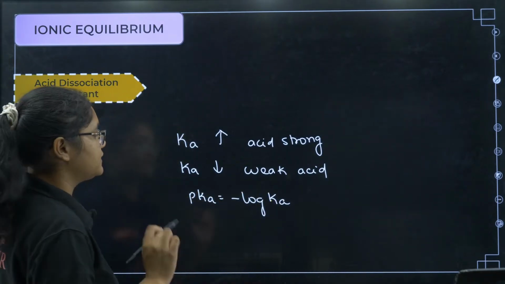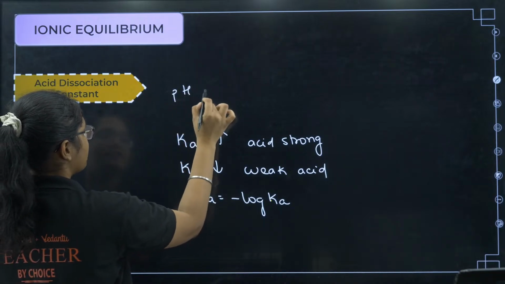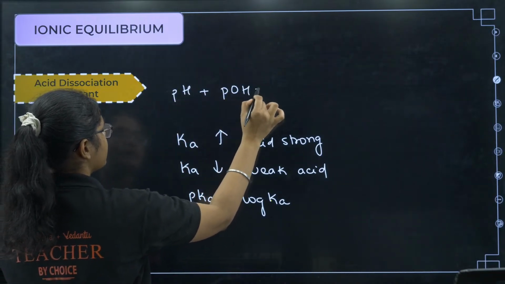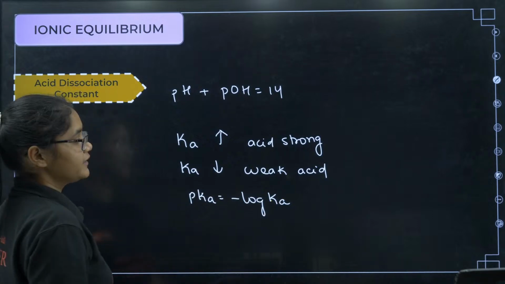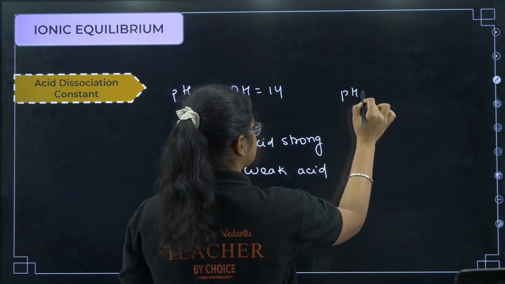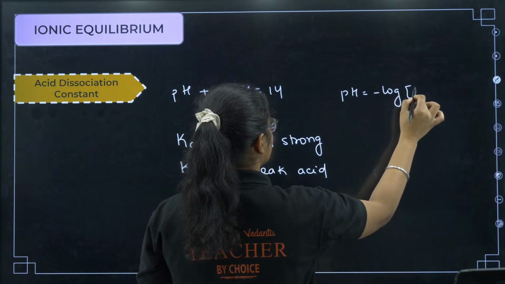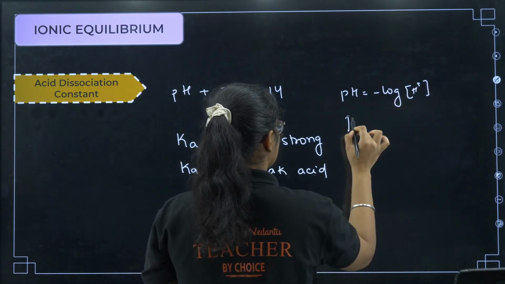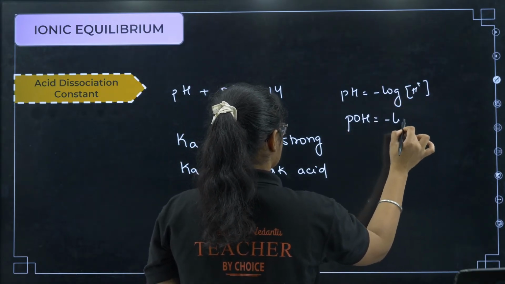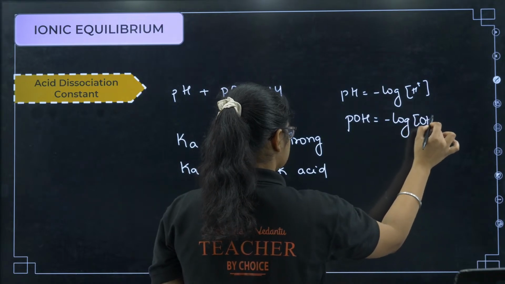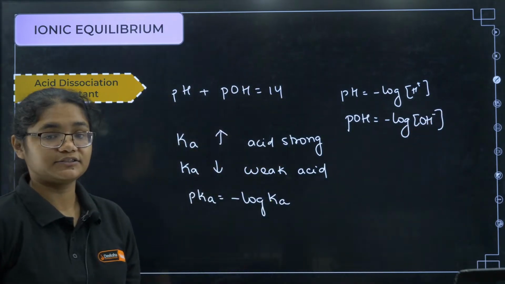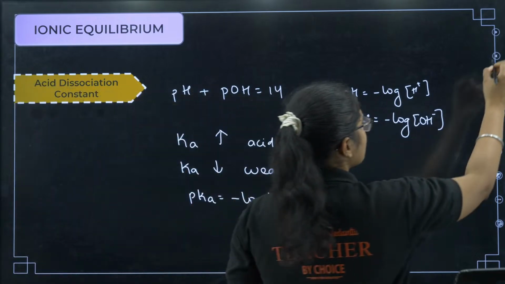Okay, these are some formulas that you should be knowing. Next I have pH plus pOH is equal to 14. This relation you should know. Then I have pH is equal to minus log of H plus, and I have pOH is equal to minus log of OH minus. So please remember these formulas, okay, very very important.